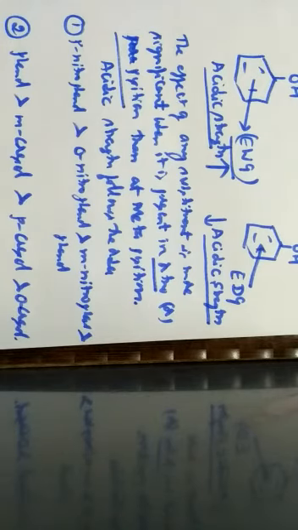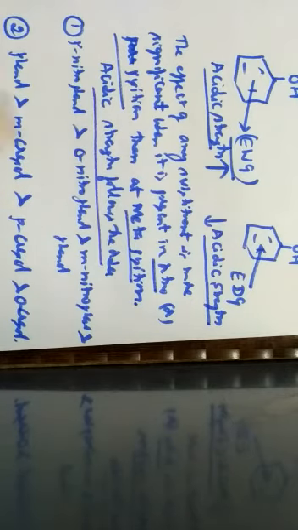So the meaning of this statement is, the substituent may be of any type, if this particular substituent is present in the benzene ring, its significance is greater at the ortho as well as at the para position as compared to the meta position. So based upon this, the acidic strength follows the sequence: para-nitrophenol is more acidic than ortho-nitrophenol, which is more acidic than meta-nitrophenol, as compared to phenol.